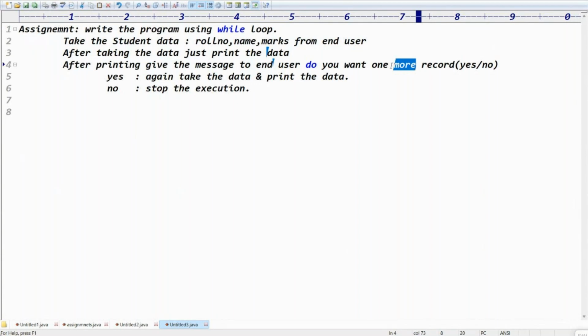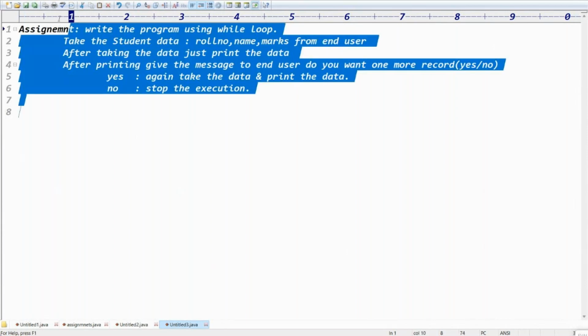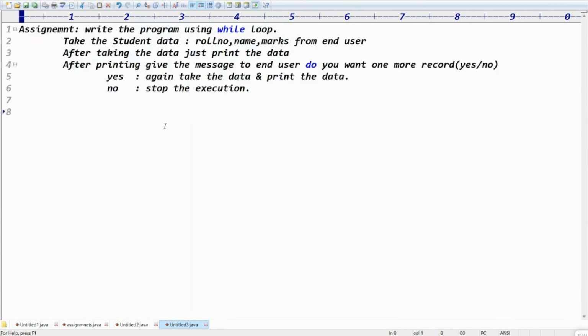If you enter yes, again take the data and print the data. No means stop the execution. That is the information, guys. Do you know how many times to repeat? Definitely we don't know. You pause the video, read and understand the requirement, and start writing the assignment. Once you are done, you can start the video again. You get the point, right?